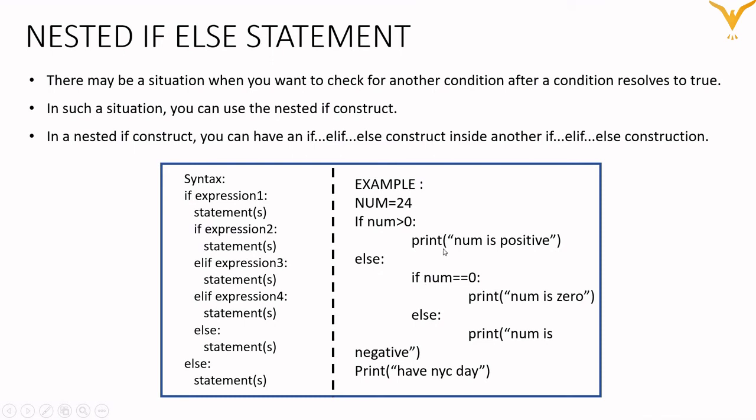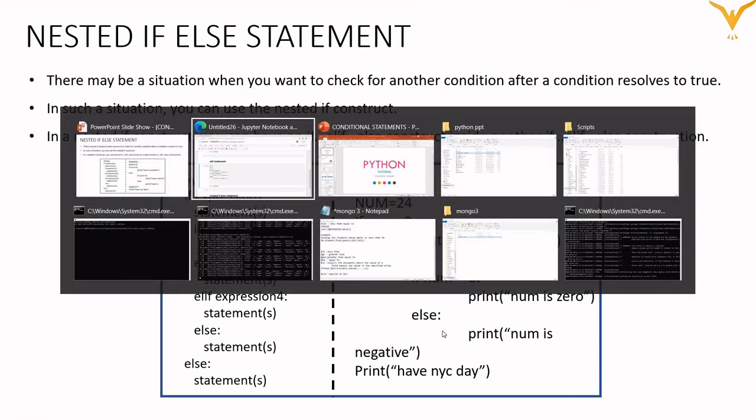So as you can see here, one example is there. We have one variable num equals 24. First we check whether the number is greater than 0. If the number is greater than 0, then it will print number is positive. Otherwise it will go in the else block, and in the else block, as you can see, we have again used the if else statement. So let's try this example practically.